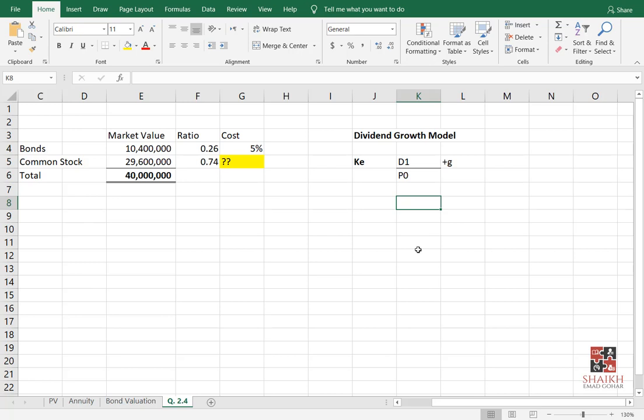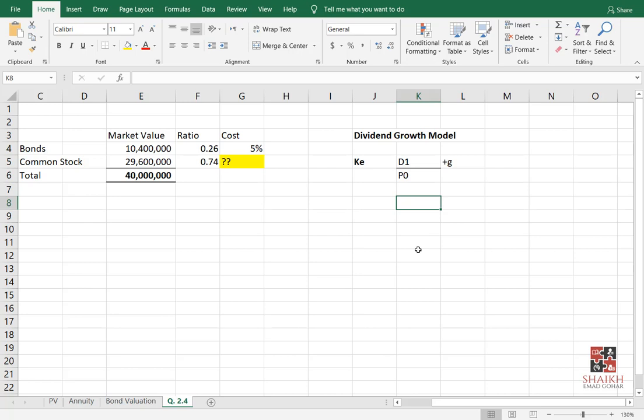What is P? P is price. Price means what? Share price. Very simple. I am not saying P1. I cannot say P1, I mean, I don't know what the share price will be next year. Getting the story? So why did they write P0? Right now, how much is the share price? Please write yes in the chat box if you got the formula.